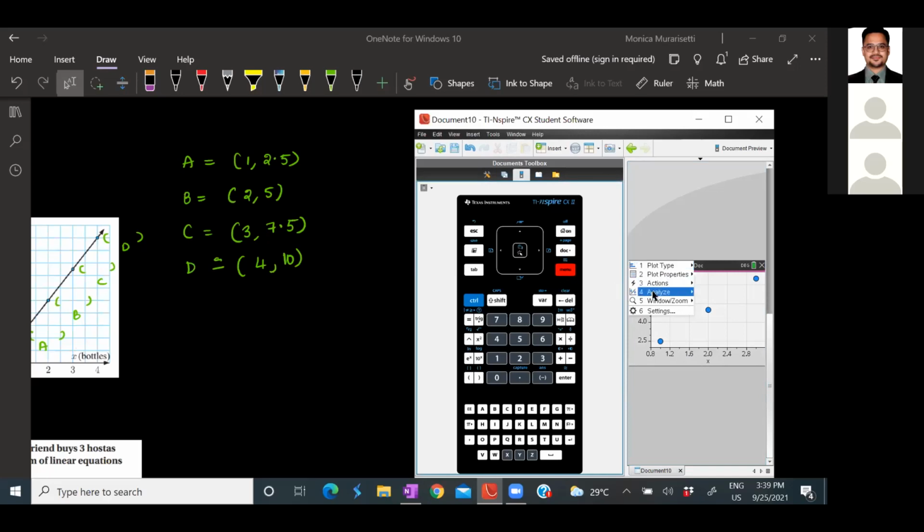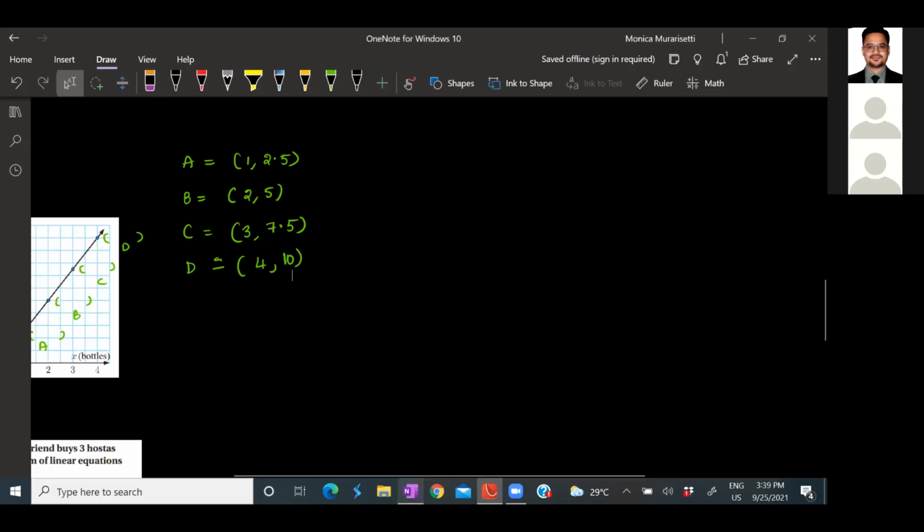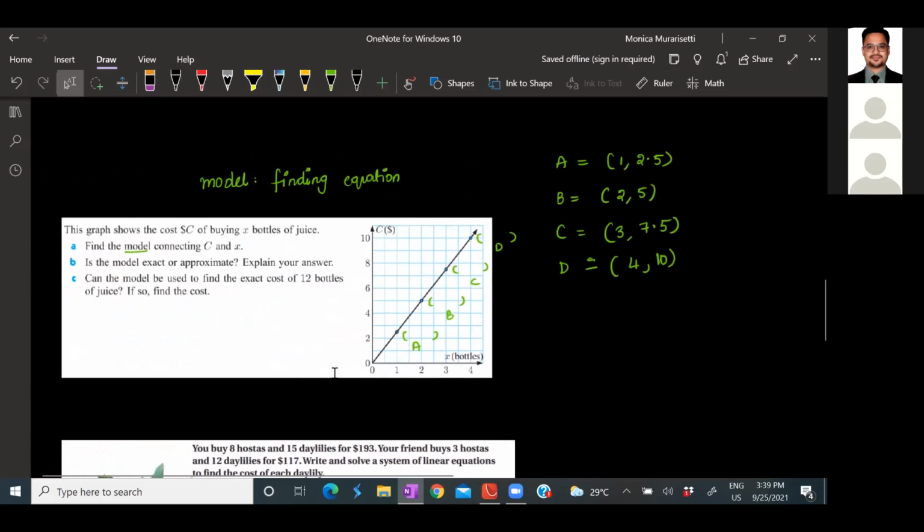Let's try again. Yeah. So it is y equals 2.5x. So this is what we got, right?